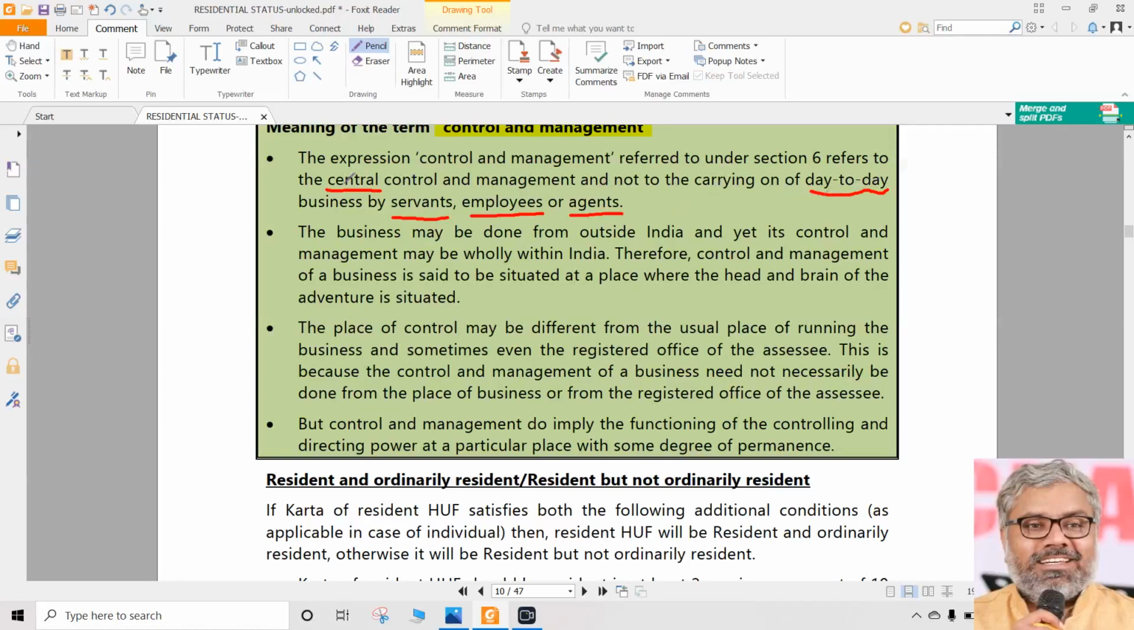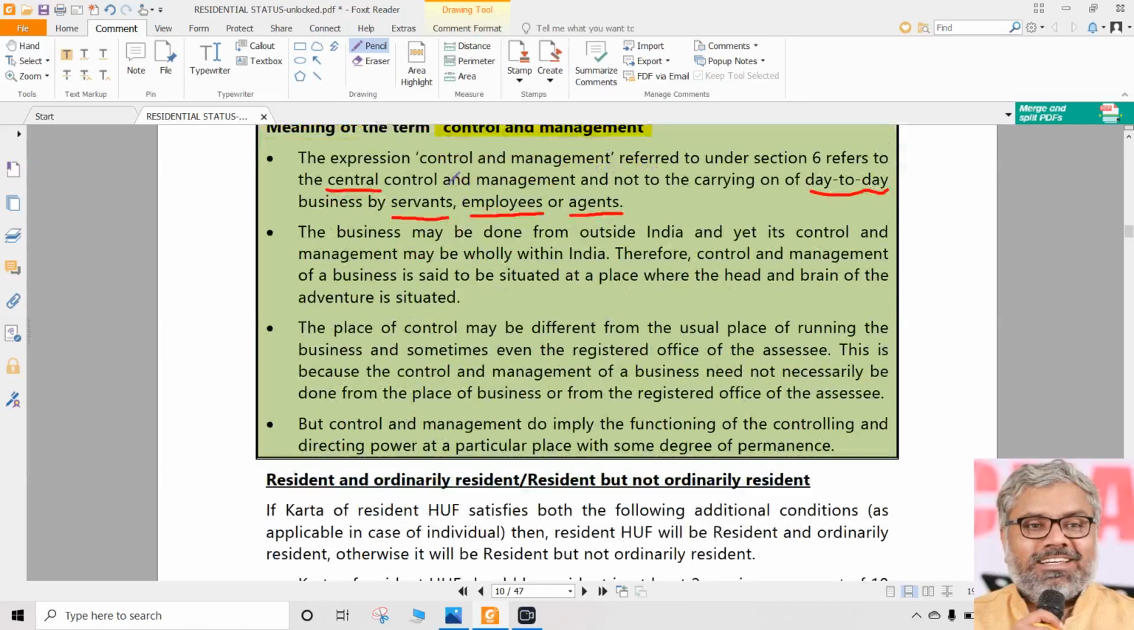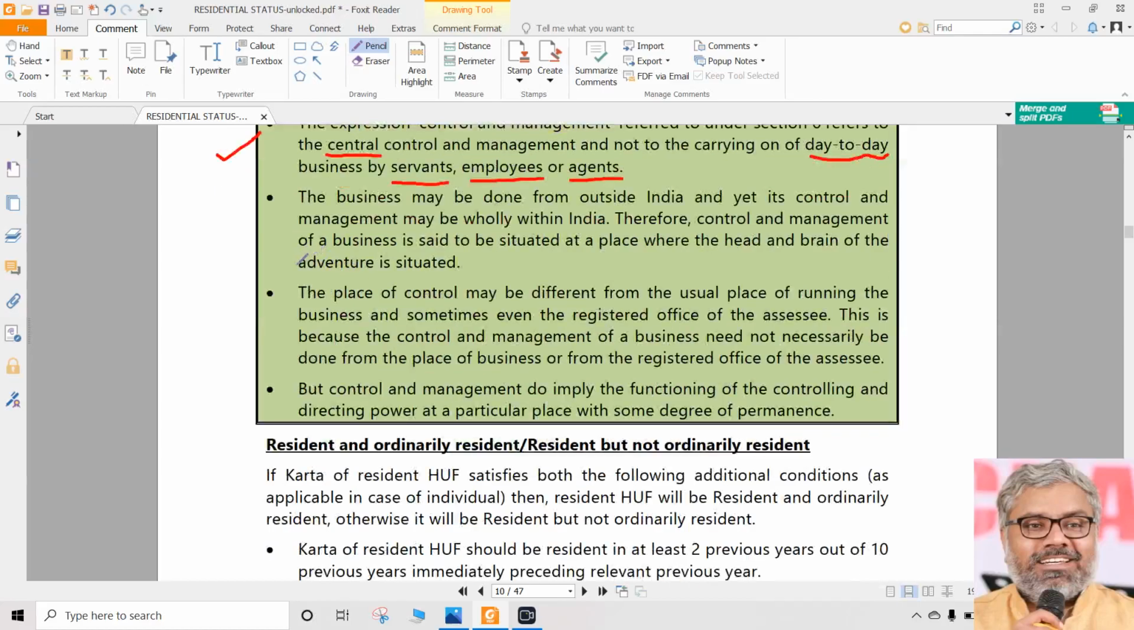even though the day-to-day operations are in India, we can still call that a non-resident, because control and management is about the top brass of the organization, in this case the HUF. So the central control and management matters. What does not matter is day-to-day business by the servants, employees or agents. That is the first point to be noted. Once again, this is an understanding point, not a legal provision.